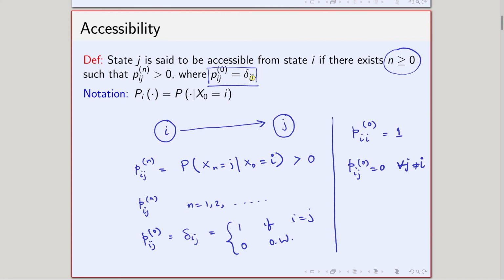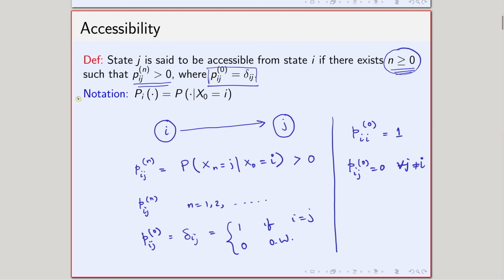So, accessibility means that I have some n, note that some n, if I get one n which is greater than or equal to 0, such that P_ij^(n) is strictly greater than 0, I am done. I can tell that j is accessible from i in this case.